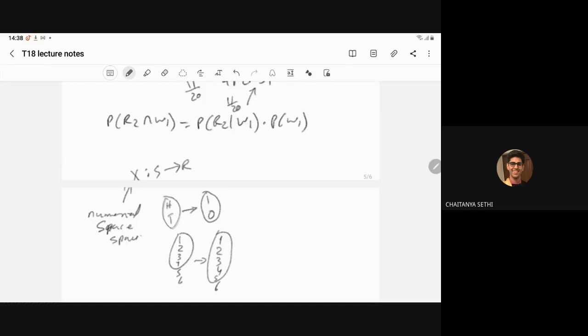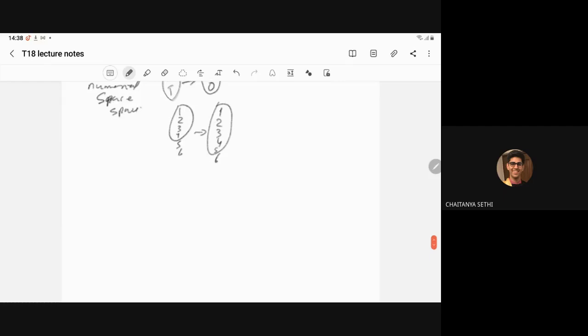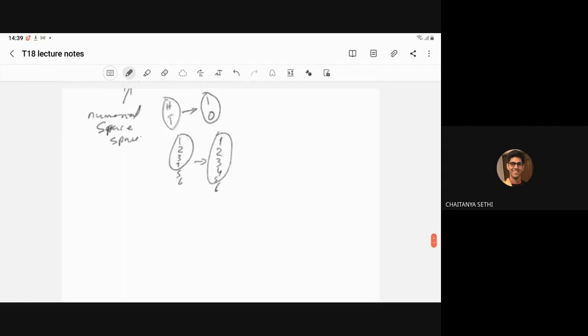Thereafter, we have the concept of two types: we classify random variables into two types. So let us say we have the experiment: toss 3 coins. The sample space can be head, head, head; head, head, tail; up to tail, tail, tail.